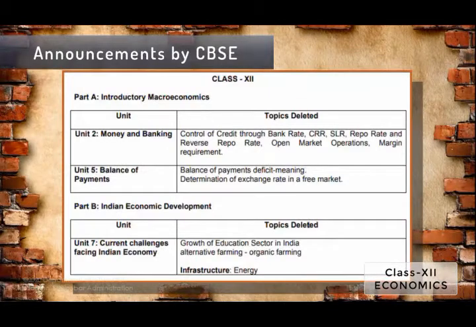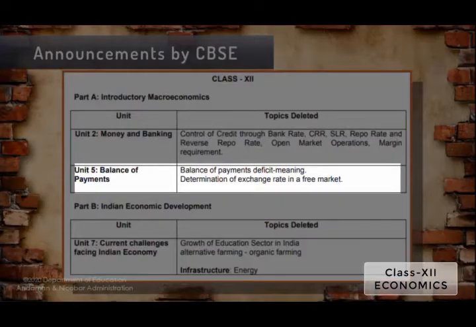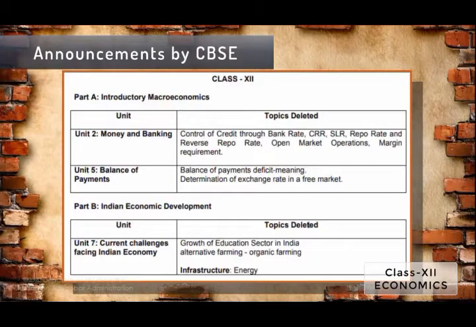These concepts have been deleted from the money and banking chapter, and from the fifth unit, that is balance of payment. In that chapter, the balance of payment deficit, meaning, and determination of exchange rate in a free market. So these portions from macroeconomics have been deleted for this year, and look at the portions related to Indian economic development. It is part B of our syllabus.